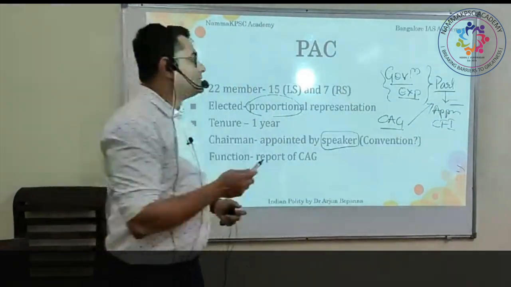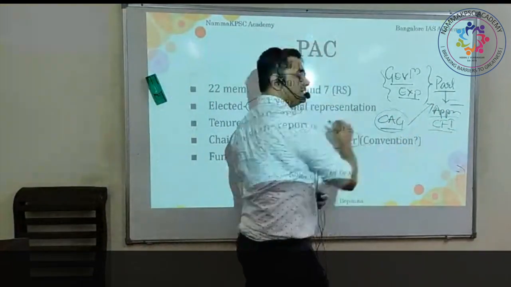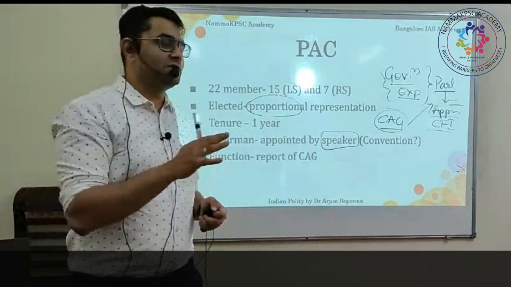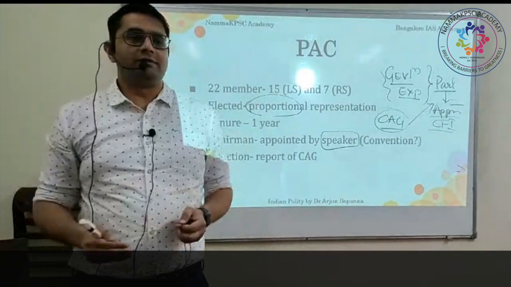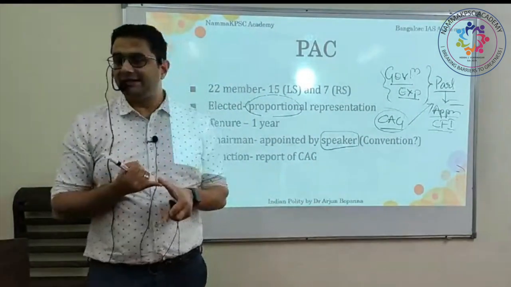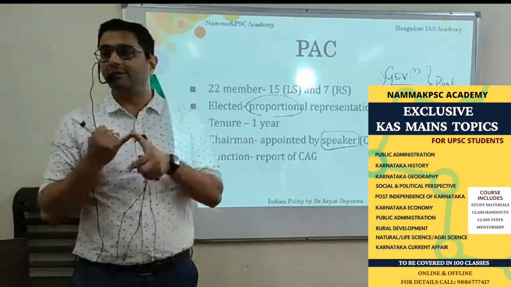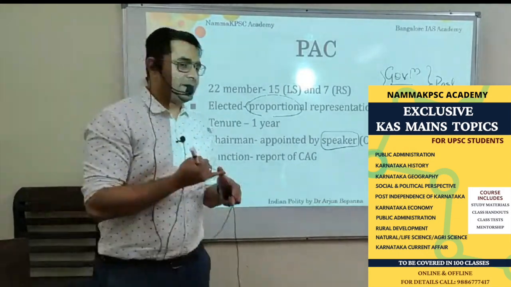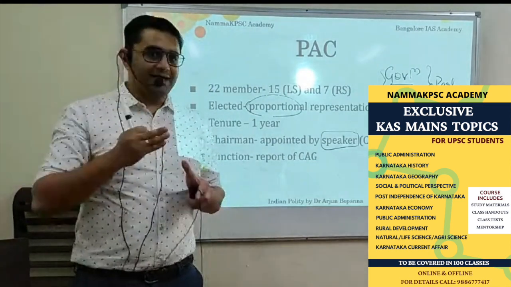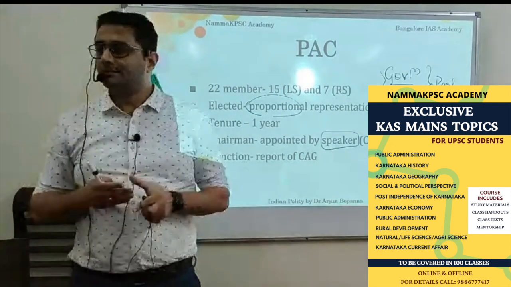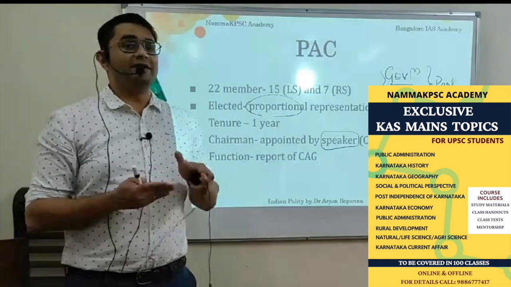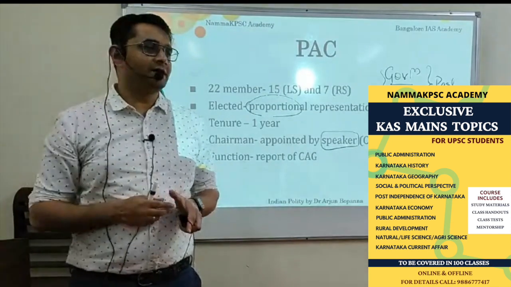Is that understood? So the accounts are audited by the CAG, Comptroller and Auditor General of India, which is a constitutional body. What is the purpose? Technically, you leave it. What does it see? Whether the money that has been spent by the government is approved by the parliament. If it has been approved, has it been used for the same purpose? And whether there has been any misappropriation of fund, whether corruption was there in the usage of the fund, and whether there was efficiency in the utilization of the fund.